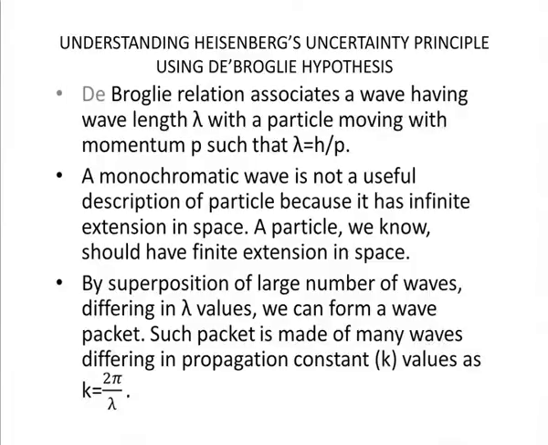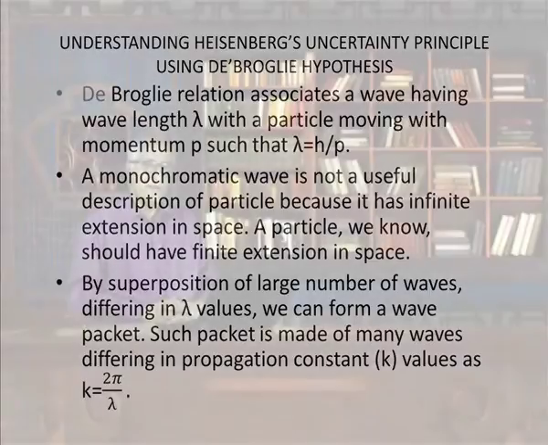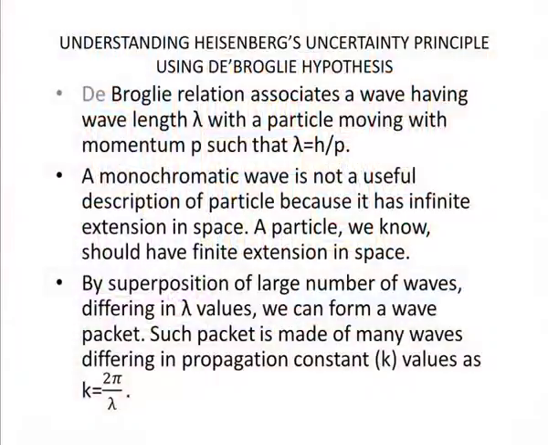Earlier I talked about wave packets. Wave packets mean a particle has a finite size and so have wave packets. So, we said that the particle wave packet is a good description of the particle. Then, by superposition of a large number of waves differing in lambda values, we can form a wave packet. Such a wave packet is made up of many waves differing in propagation constant k values, as k is equal to 2 pi by lambda.